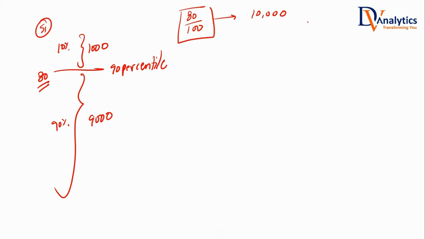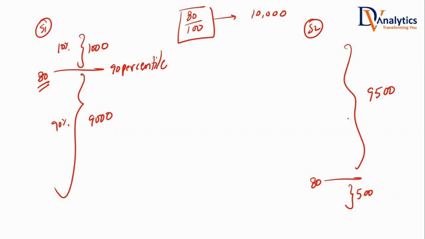Very good. In scenario 2, with 80 marks, imagine this is an online exam. We all know how online exams go, isn't it? We all have given them. Now with 80 marks, though he got 80 marks, he outscored only 500 people. He scored better than only 500 people. Remaining 9,500 people.